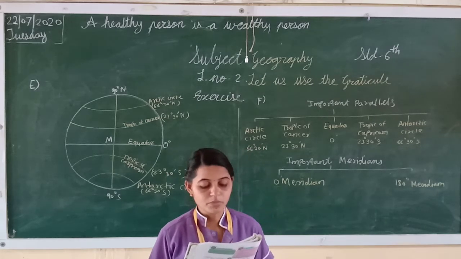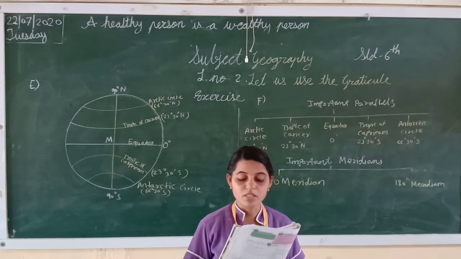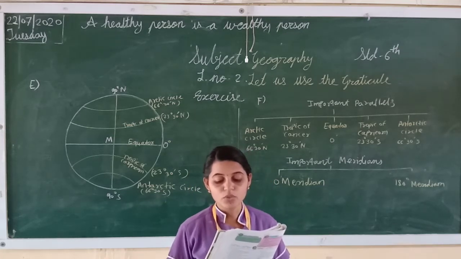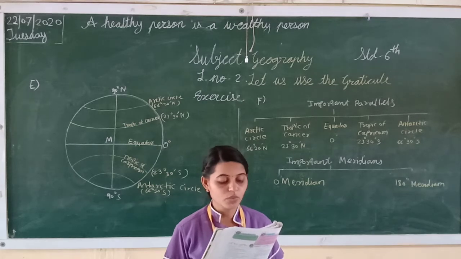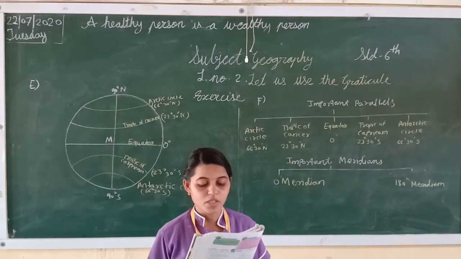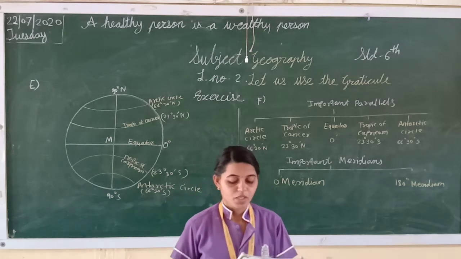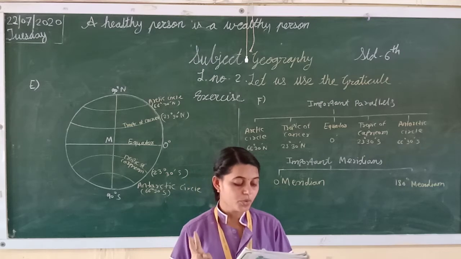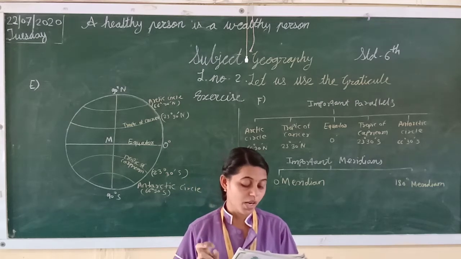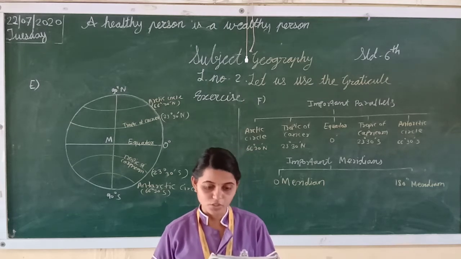For describing the extent of a region, it is necessary to assume two latitudes and two longitudes at the extreme ends of the same region. Okay, students, understood? Two latitudes and two longitudes at the extreme ends of the same region.